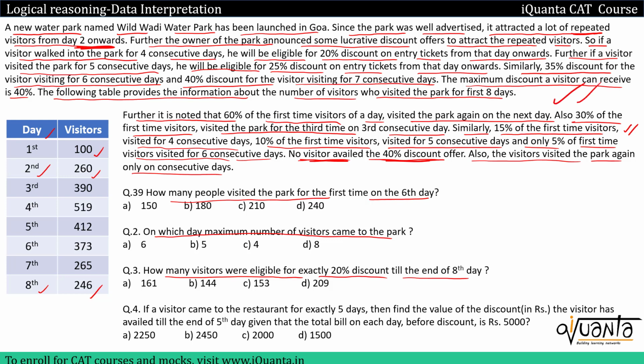Okay, last one is, if a visitor came to the restaurant for exactly 5 days, then find the value of the discount in rupees the visitor has availed till the end of 5th day, given that the total bill on each day before discount is rupees 5,000. So he is coming to the restaurant for exactly 5 days. The bill every day is 5,000 without discount. We'll just check the discount. Okay, how much discount he availed till the end of 5th day.